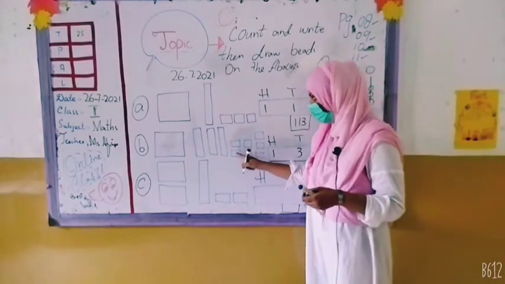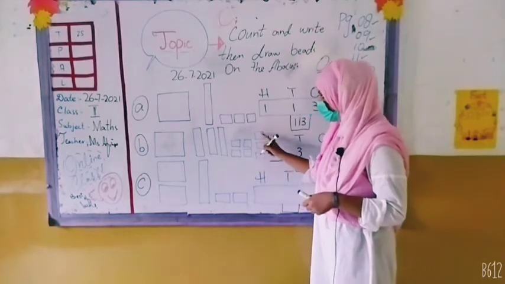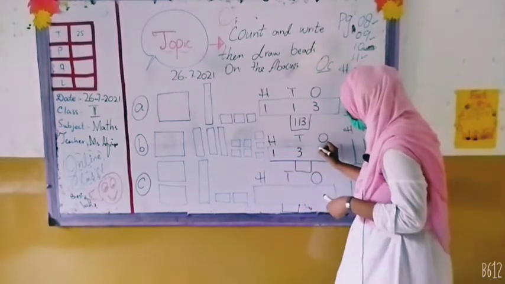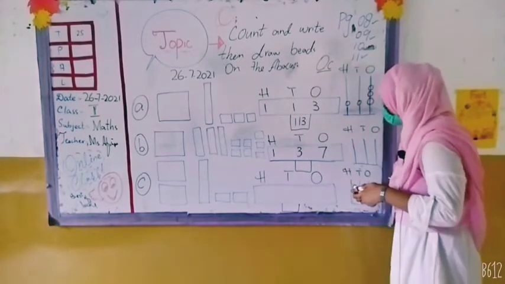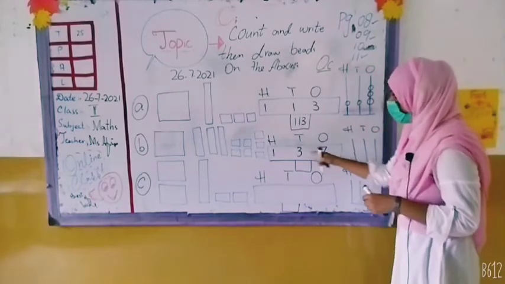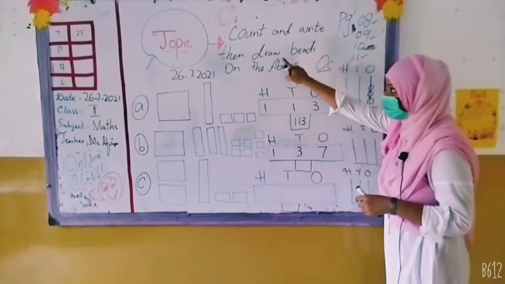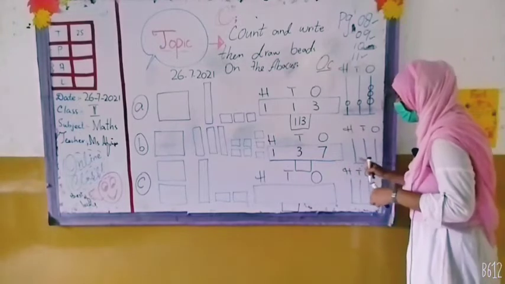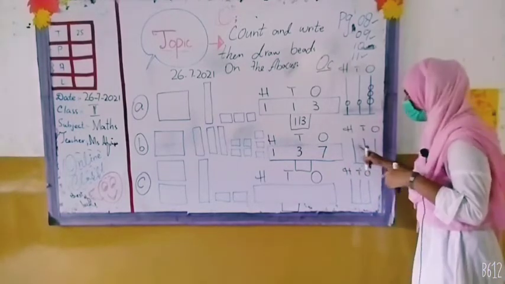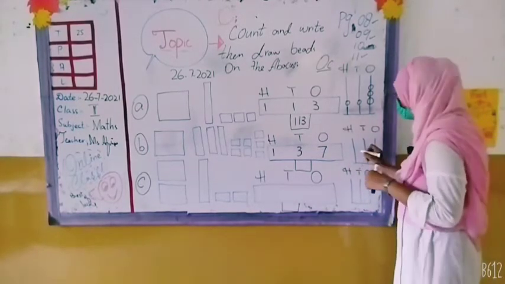Now you need to check ones. How many ones are here? 1, 2, 3, 4, 5, 6, 7. You need to write 7 in ones. आप ये 7 कहाँ लिखेंगे? Ones में. Now you need to draw the beads. Now counting has done. यहाँ क्वेश्चन में क्या था? First counting and then writing the numbers, and after that you need to complete the abacus with the beads. आपने beads बनाने हैं इसमें.